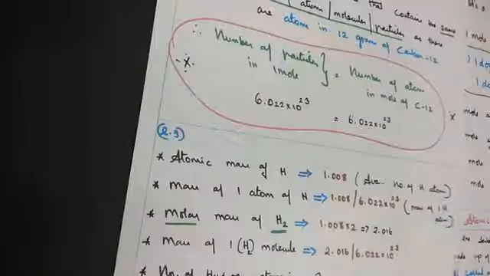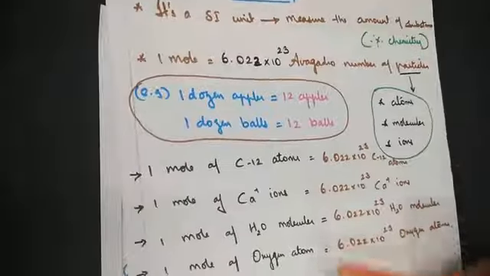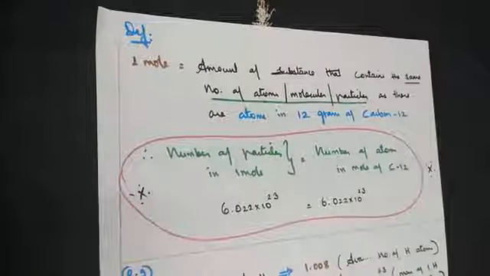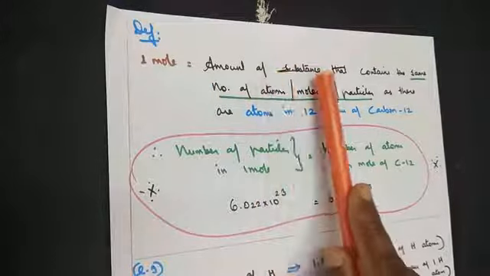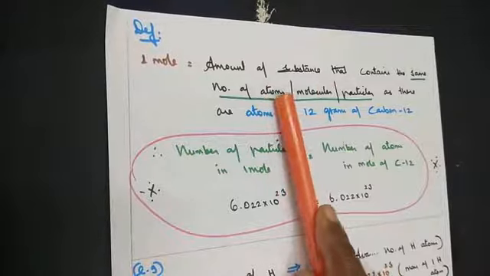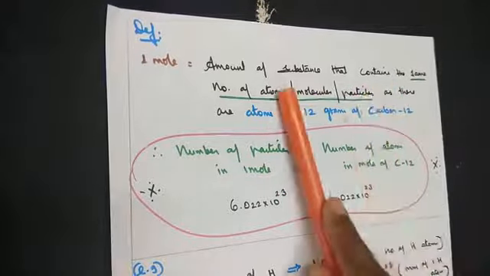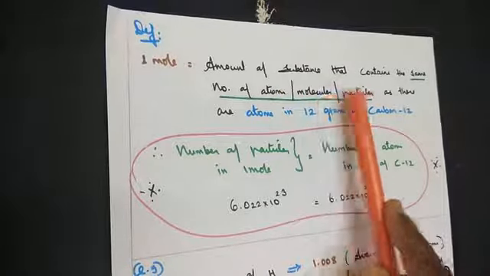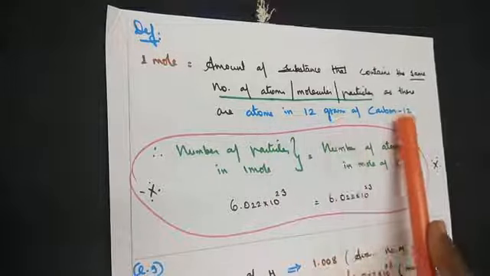Now moving on to the next concept. In terms of definition, how to write. You understand what's the meaning of mole and how do we understand it or how do we substitute it. Now you need to write in terms of definition. So 1 mole is equal to the amount of substance that contains the same number of atoms or molecules or particles, it can be atoms or molecules or ions, as there are atoms in 12 grams of carbon 12.